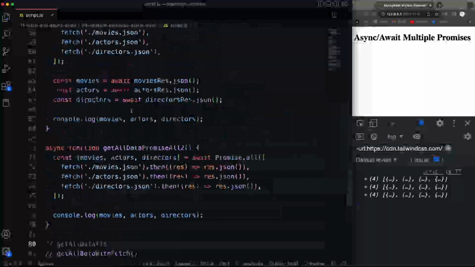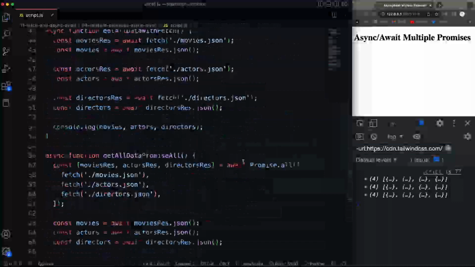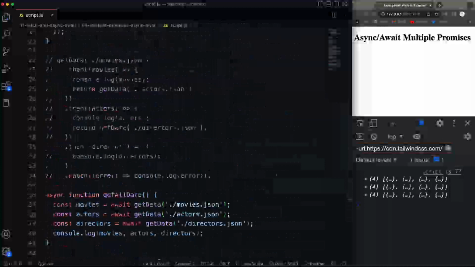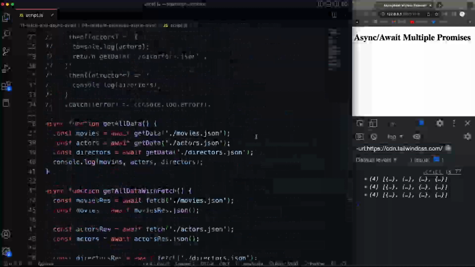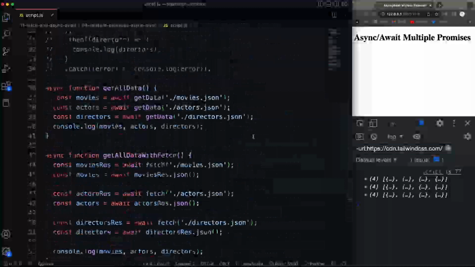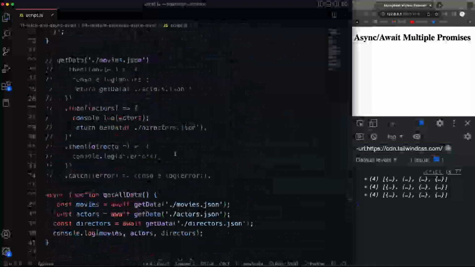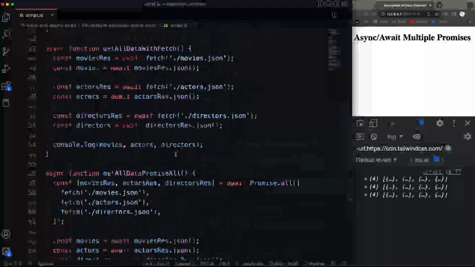So you can do it either way. I mean, you've seen me do like four or five different ways to do the same exact thing. So there's not a right and wrong way. And if you choose to do it with .then, or even if you choose to do it with callbacks, it's not bad.